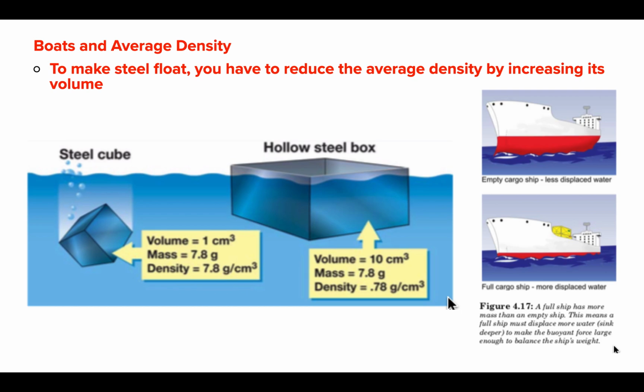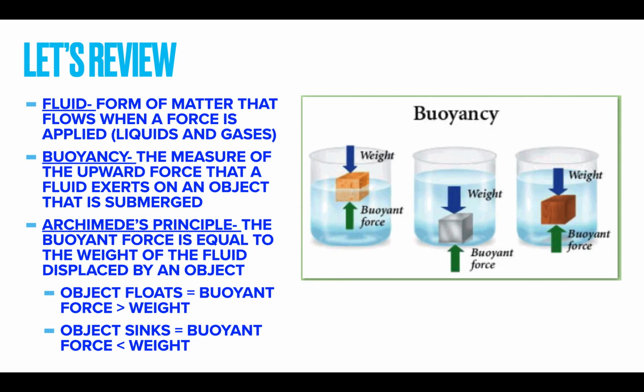So boats and average density. To make steel float, you have to reduce the average density by increasing its volume, because you're not going to be changing its mass. So if you look at the picture here, the mass stays the same. If I want to change the density of the actual box, I need to make it bigger. I need to increase its volume. Ships do this by taking the hull and adding air to it, essentially making it wide on the bottom, so you're pushing more water aside and then filling it up with air. So to make steel float, you reduce the average density by increasing its volume. You're pushing more water aside.